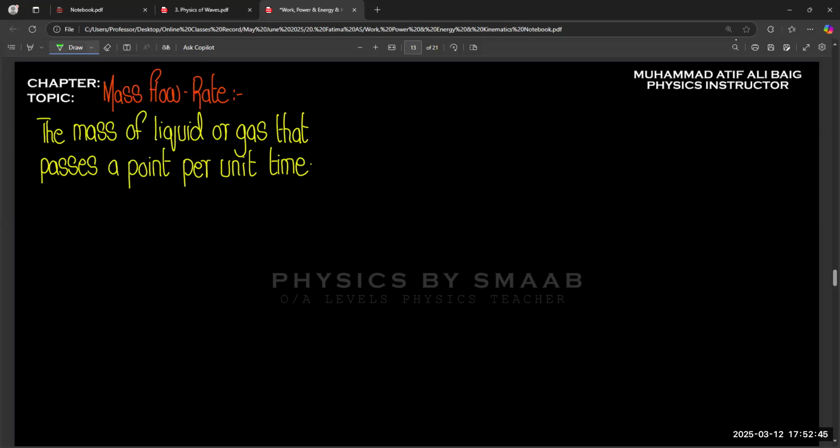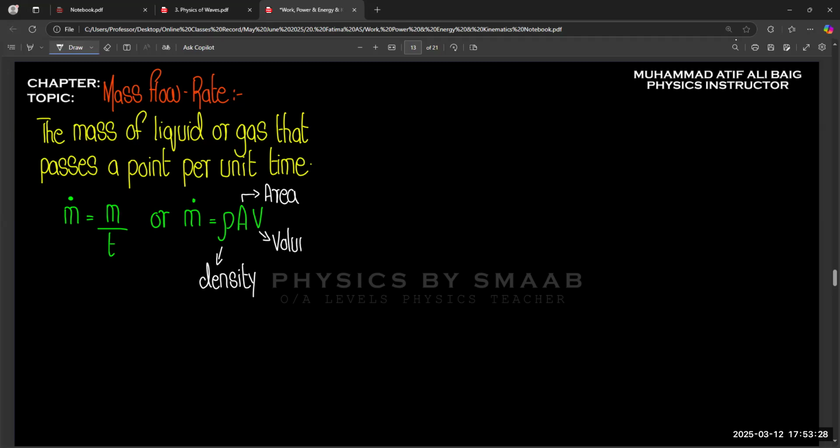So normally we mention mass flow rate is equal to m over t, or it will be equal to density, cross-sectional area, and velocity.